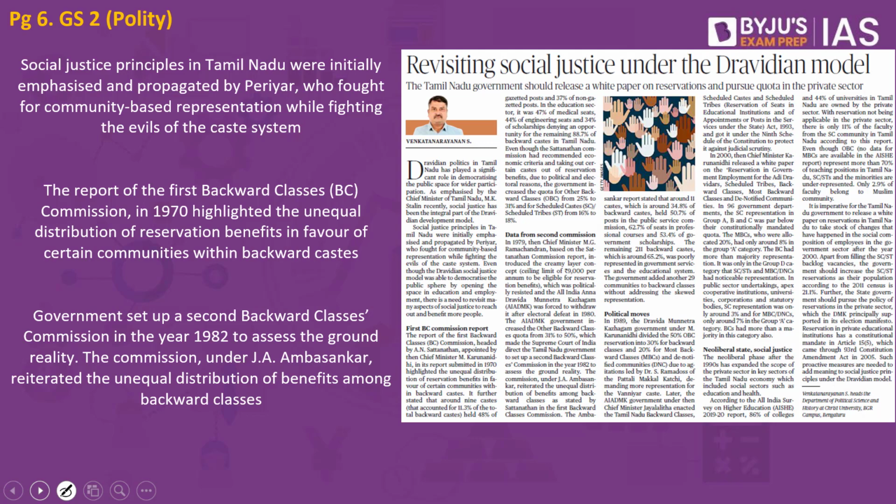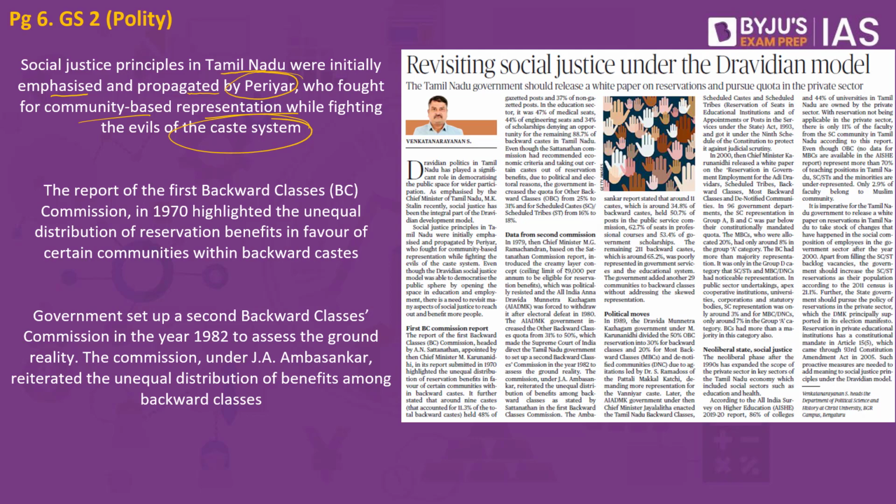When we speak about social justice principles in Tamil Nadu, it was initially emphasized and propagated by Periyar, who fought for community-based representation while fighting the evils of the caste system. When you look at the historical picture of India, historically and even now, large sections of the society are based on the so-called caste system. So when we are based on the caste system, what happens? There are certain castes, the so-called upper castes, who are able to derive some of the economic advantages. They also have ensured that knowledge or education is only carried forward in a legacy, in the form of a caste system. This had to be rooted out.